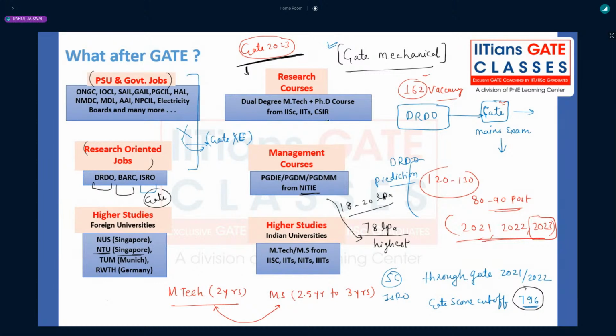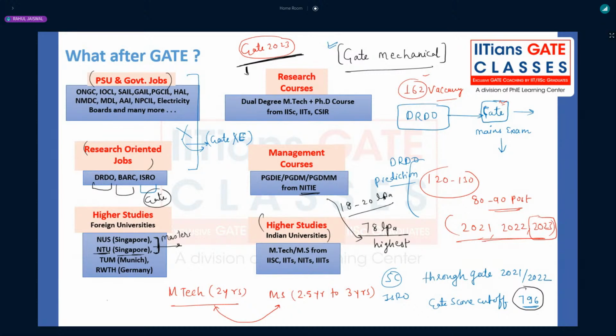Now here, the research work I was talking about for higher studies, MTech or MS, you can do from IITs, IISc, NITs, right? And here I will talk about these two particular courses. After you complete your master's and PhD, the IIT professors have direct contact with these NTU and NUS universities. You will be directly getting placed as an assistant professor in IITs with the reference of the IIT professors. So that is the benefit of doing this.